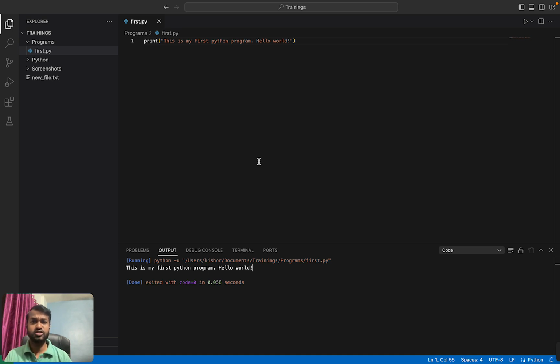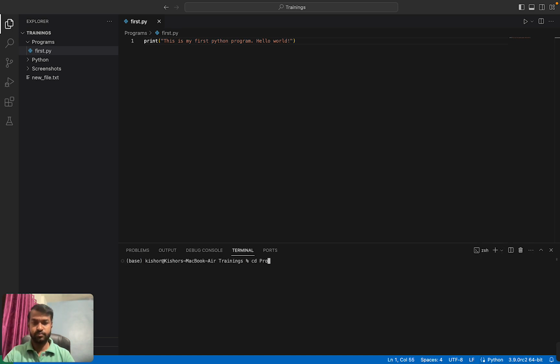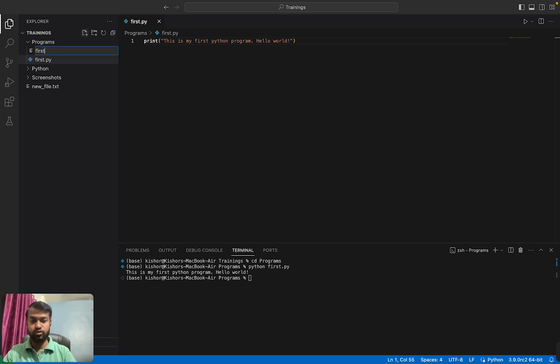If you have to execute the same program by using a terminal, we can do that also. You can see output is printed here. This is very simple as compared to any other programming language. If we have to take an example of C, let me create a C file also, first.c.